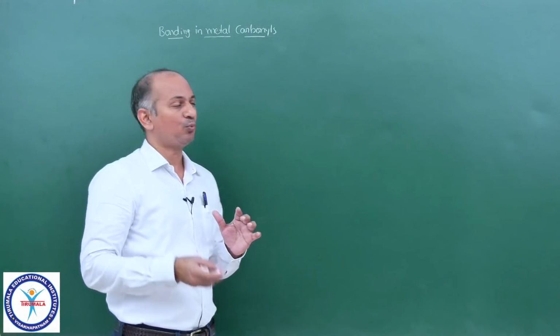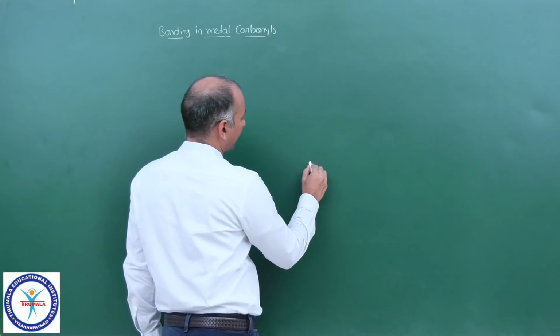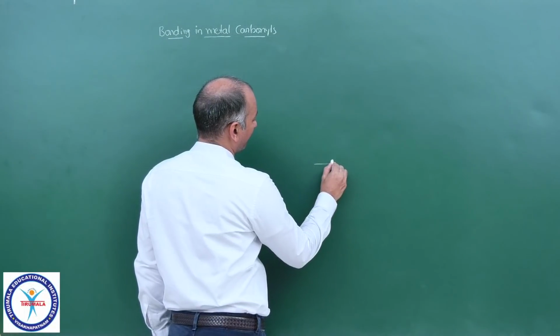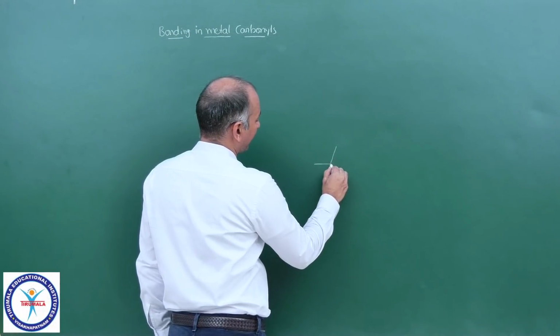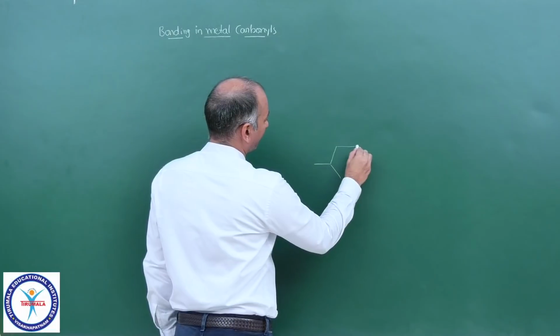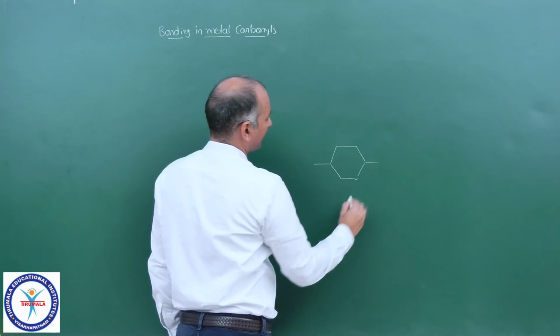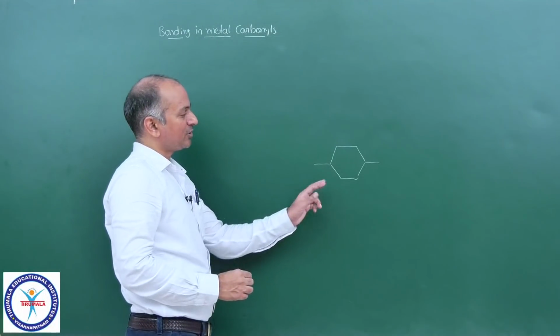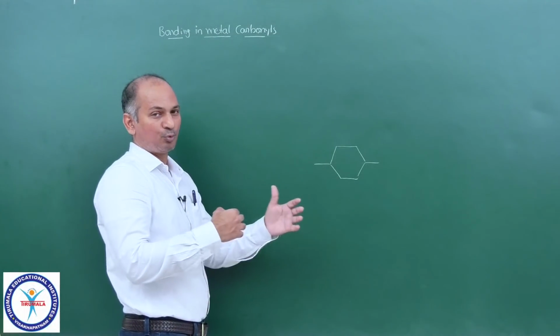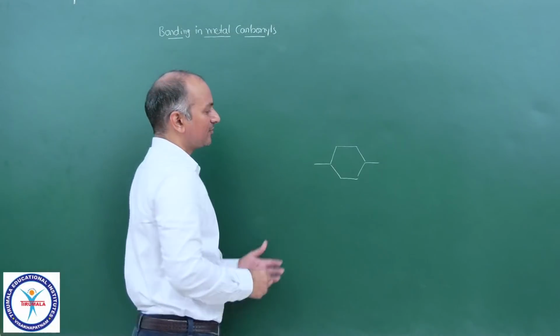Nitrogen, that means N2. So it will be like this. This is the 1s orbital, and this is also the 1s orbital. This is of one nitrogen, that is of the other nitrogen. Two nitrogens come and they form bonds.